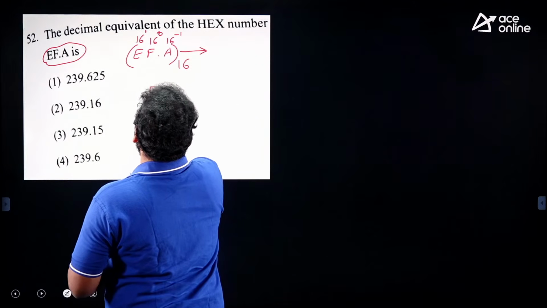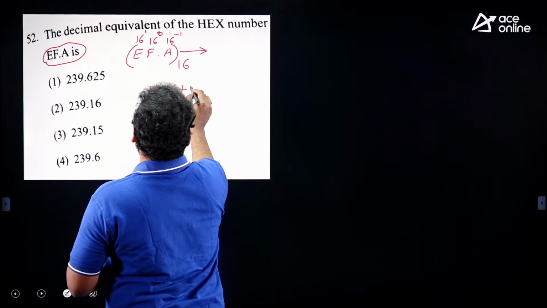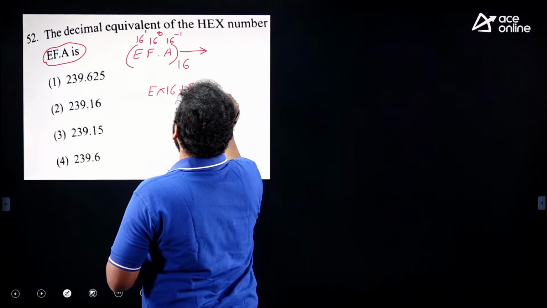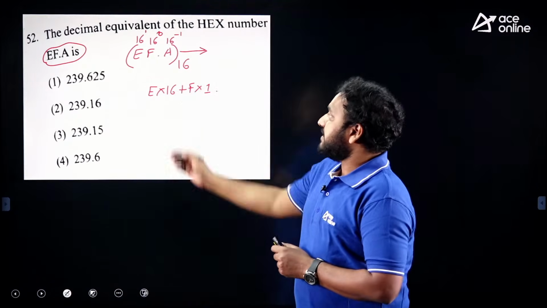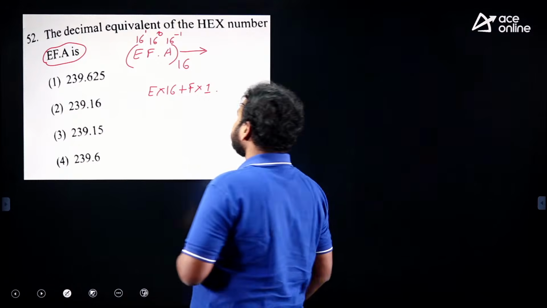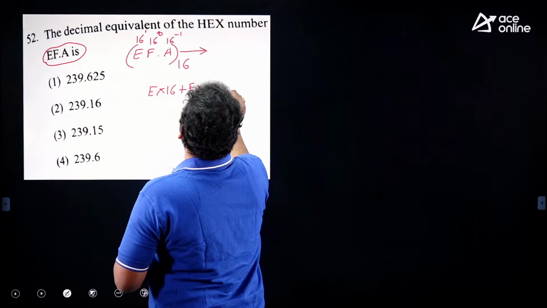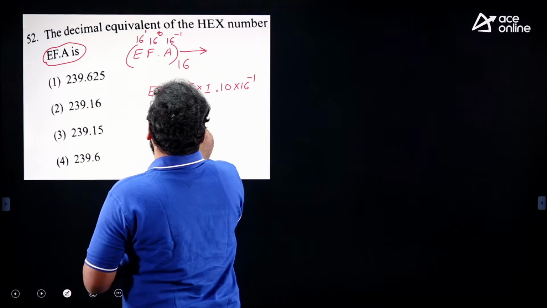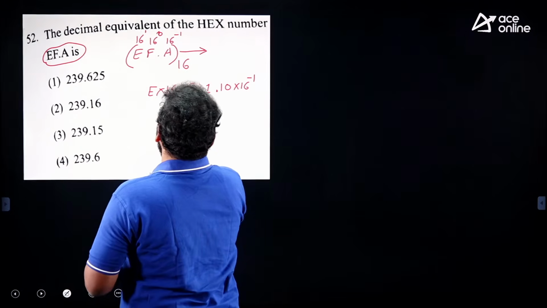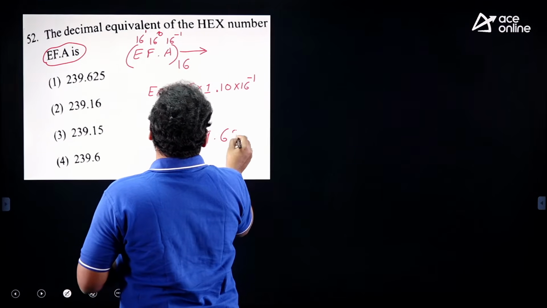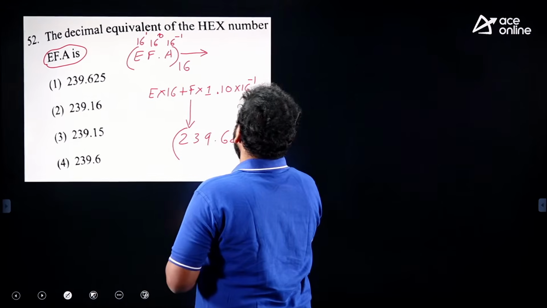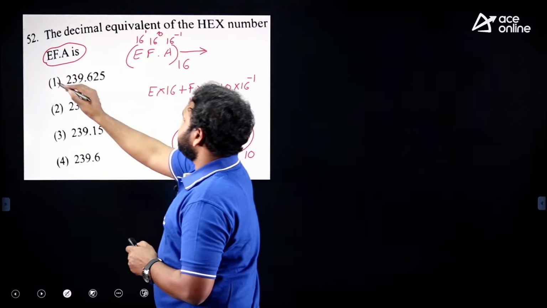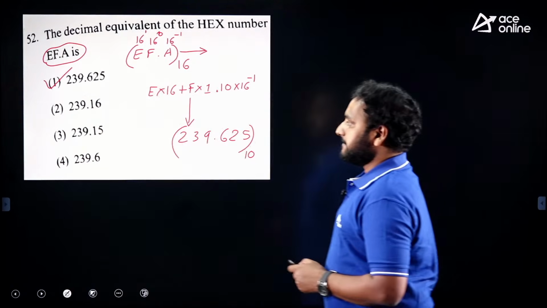Then you get E into 16 plus F into 16 to the power of 0, point, A into 16 to the power of minus 1. If you calculate it, you will get 239.625 in decimal. This is the direct conversion method from hexadecimal to decimal. Option A is the correct answer.